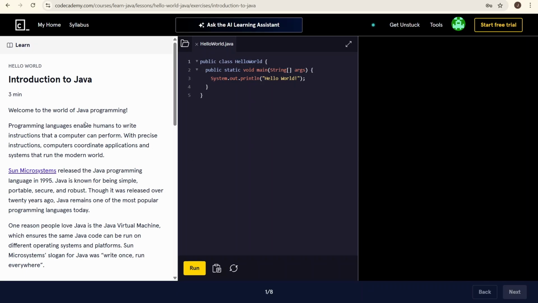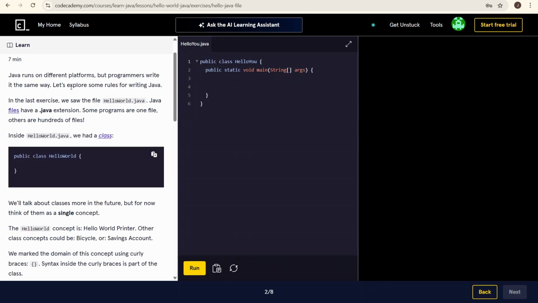Welcome to the world of Java programming. Programming languages enable humans to write instructions that a computer can perform. For such instructions, computers coordinate applications and systems. I guess I'm just going to run this. Obviously, if you learn to code, the first thing you learn to do is Hello World.